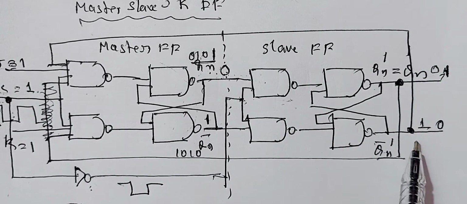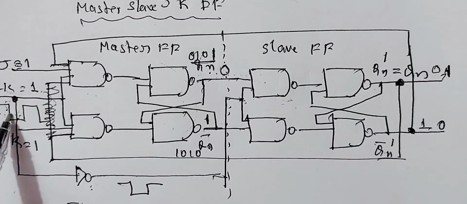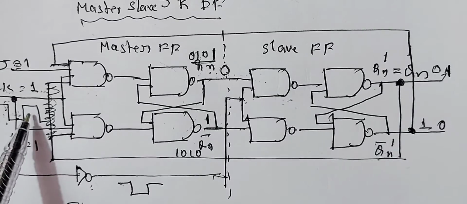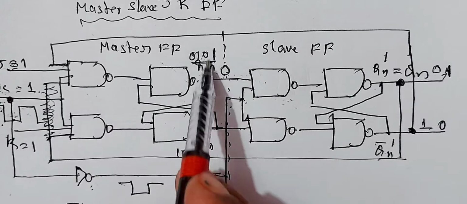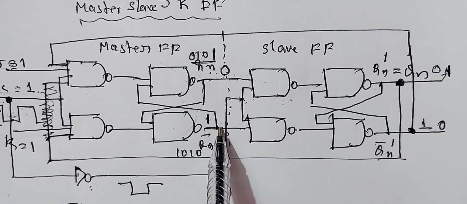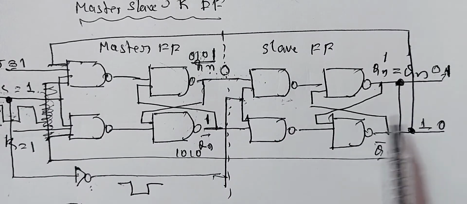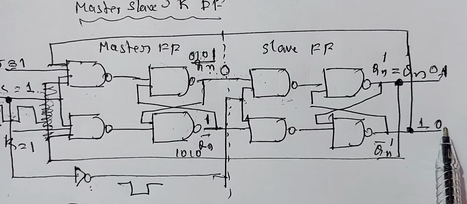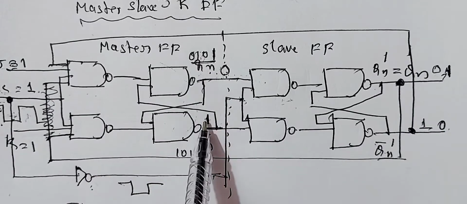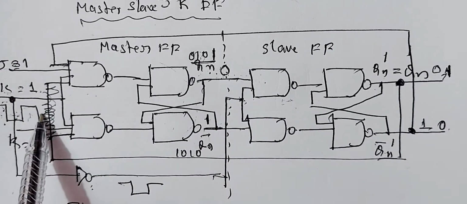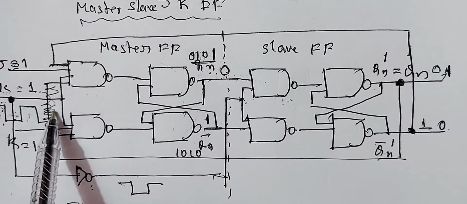Okay. Next, this 1 and 0 remains until the negative clock pulse. After this period, a positive clock pulse enters this. When the positive clock pulse enters the first flip-flop, it toggles between 0 and 1, 1 and 0. In that case, a negative clock pulse enters this, therefore it does not function and the output remains 1 and 0 itself. Again, during the next positive clock pulse, this race around condition occurs, and during the next negative clock pulse, the race around condition is cancelled and it does not work.